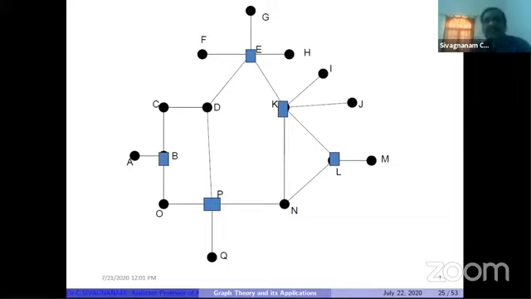What is the name of this? It is an example I'm giving. What is the name of this?